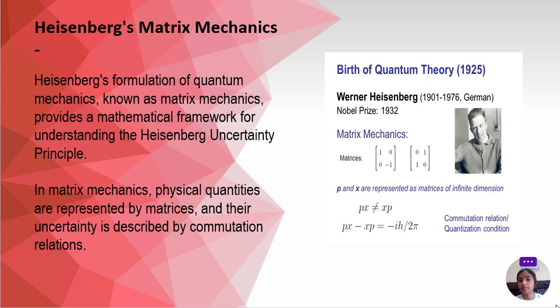Here in quantum mechanics, P and X are represented as matrices of infinite dimensions. Px is not equal to Xp. Px minus Xp is equal to minus i h by 2 pi, which is the commutation relation or quantization condition, which was given by Heisenberg as matrix mechanics.